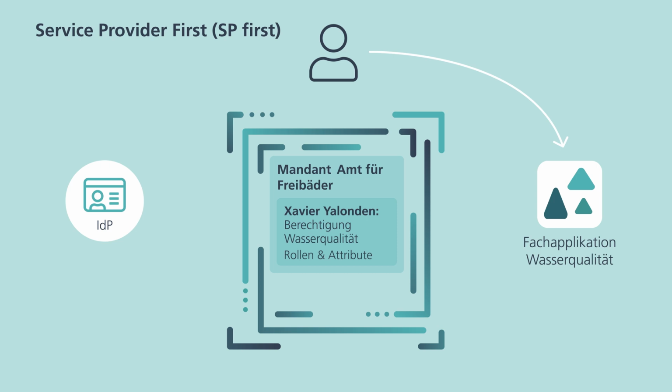The specialist application, or an upstream policy enforcement point PEP, detects that Yalondon is not logged in and redirects him, or rather his browser, automatically to EIAM, and EIAM launches the login by means of an identity provider. The browser then automatically routes Xavier Yalondon back to the specialist application, which receives the data on him and his roles and attributes.